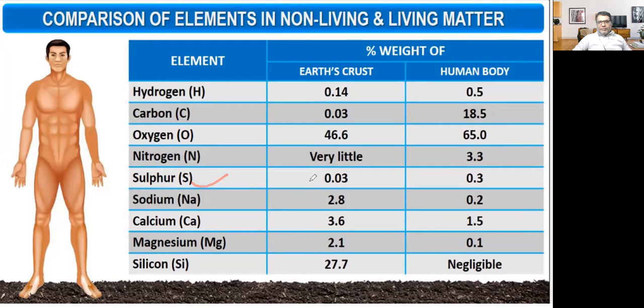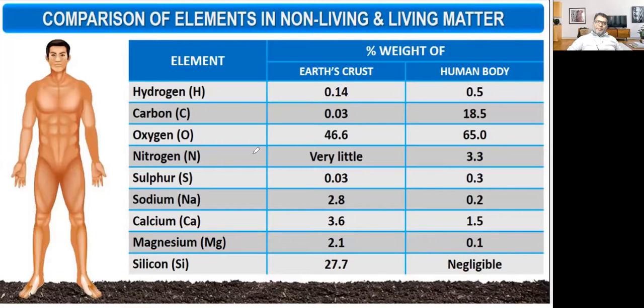Sulfur on the earth surface is around 0.03, whereas in the human body it is 0.3. Sodium in the earth crust is 2.8, and in the human body 0.2. Calcium in the earth crust is 3.6, and in the human body around 1.5. Magnesium is 2.1, and in the human body around 0.1. Silicon in the earth crust is 27.7%, and in the human body it is negligible.